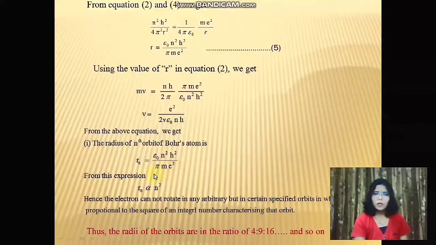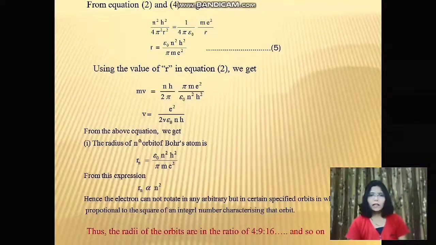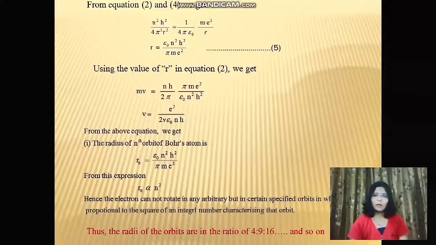From this expression, we can say that Rn is directly proportional to n square. That is, the electron cannot rotate in any arbitrary orbit but only in certain specified orbits in which the radius is proportional to the square of an integral number characterizing that orbit. Thus, the radii of orbits are in the ratio of 4 is to 9 is to 16 and so on.